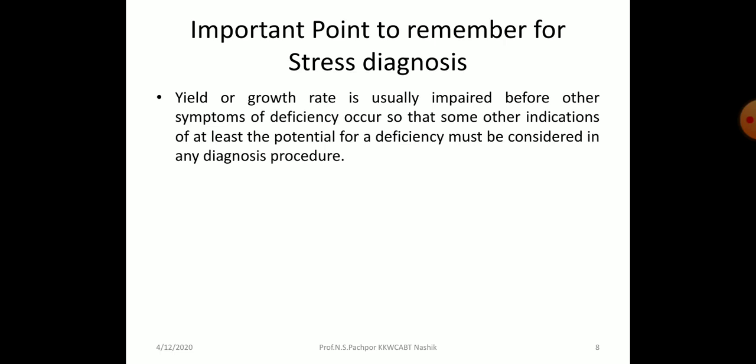This is important to consider when you diagnose any deficiency: the growth rate is usually impaired before the other symptoms of deficiency occur.